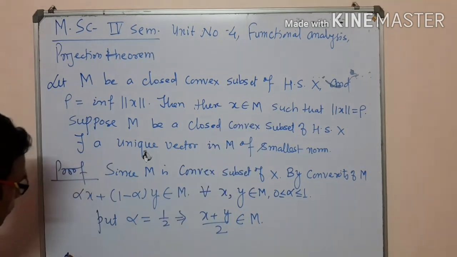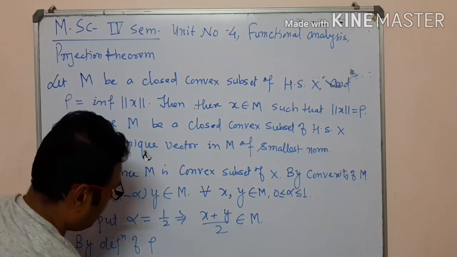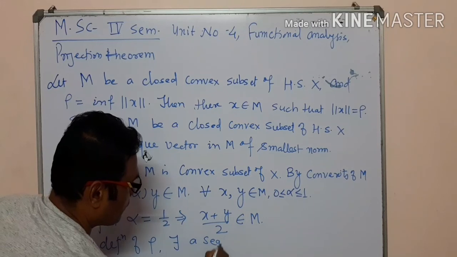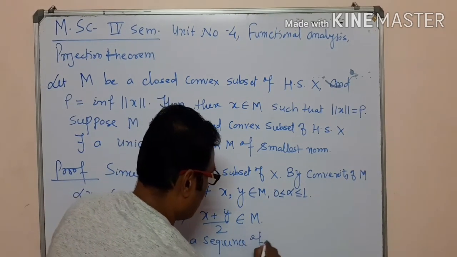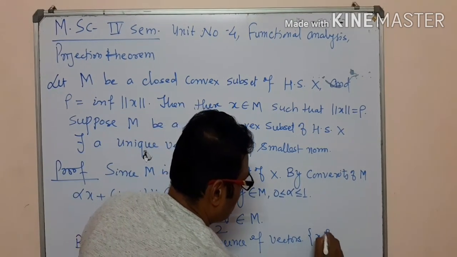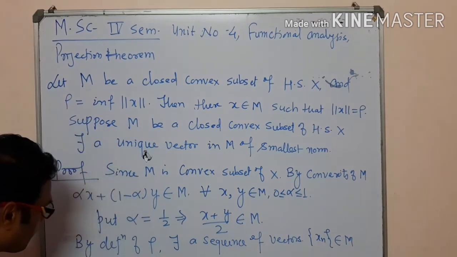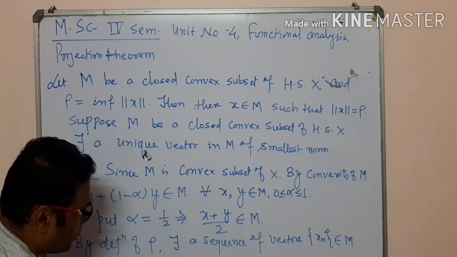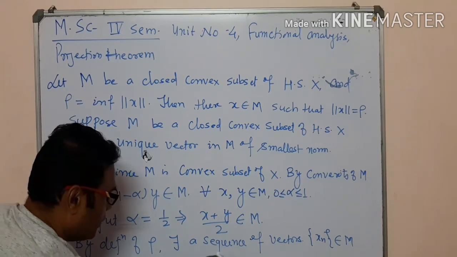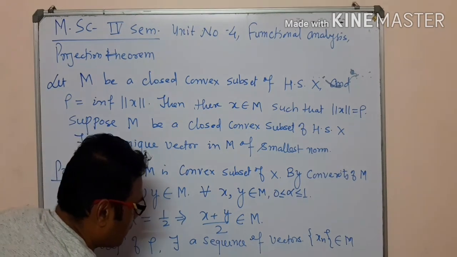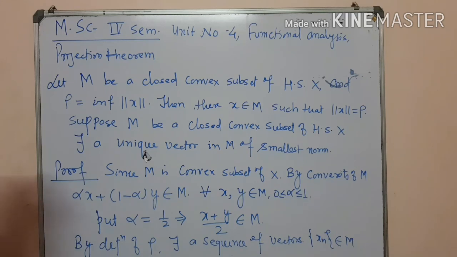Now we use the definition of rho. By definition of rho, there exists a sequence of vectors xn in M such that the norm of xn converges to rho as n tends to infinity.